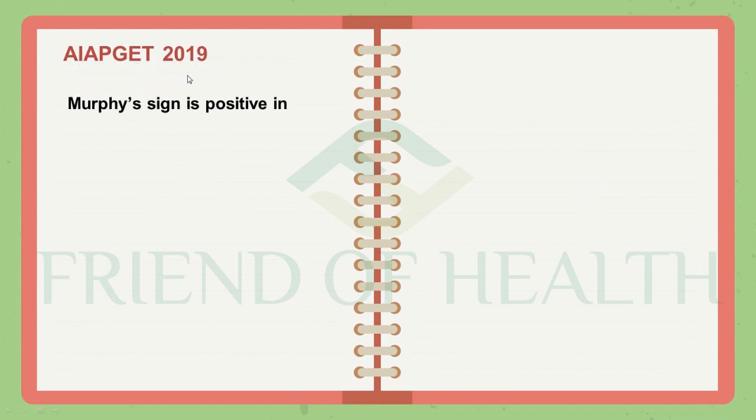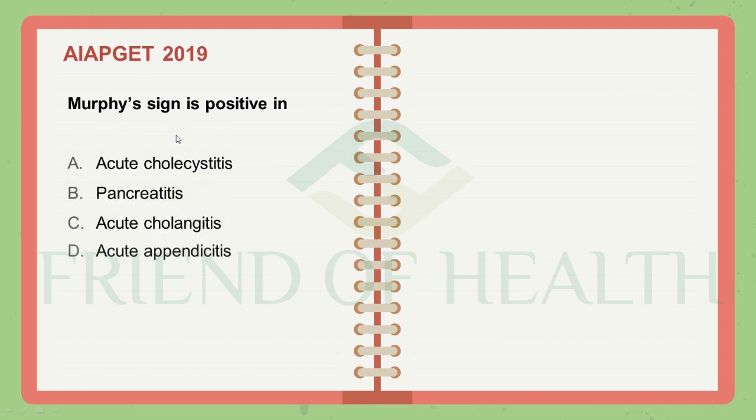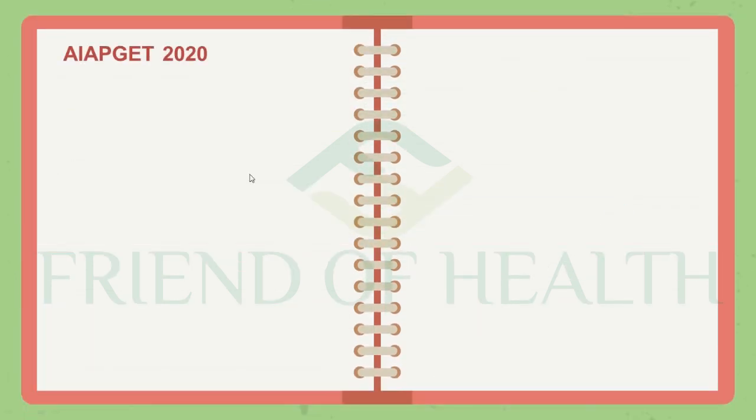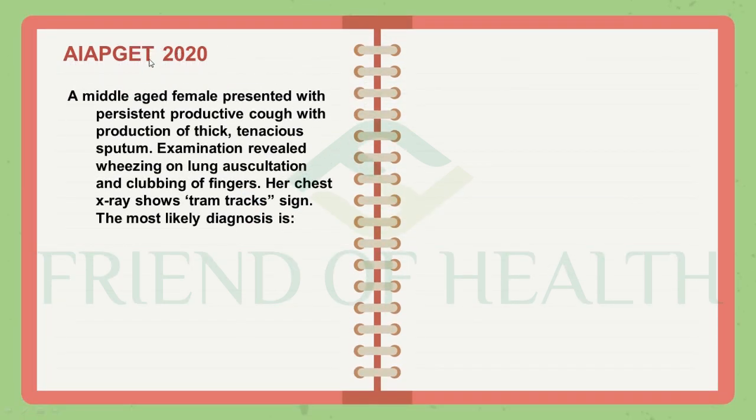And the third question from AAPGT 2019, Murphy's sign, very important and very useful clinically, and it is always asked in competitive examinations. Murphy's sign is positive in acute cholecystitis. Answer is acute cholecystitis. And the last question from AAPGT 2020, the recent AAPGT, a middle-aged female presented with.